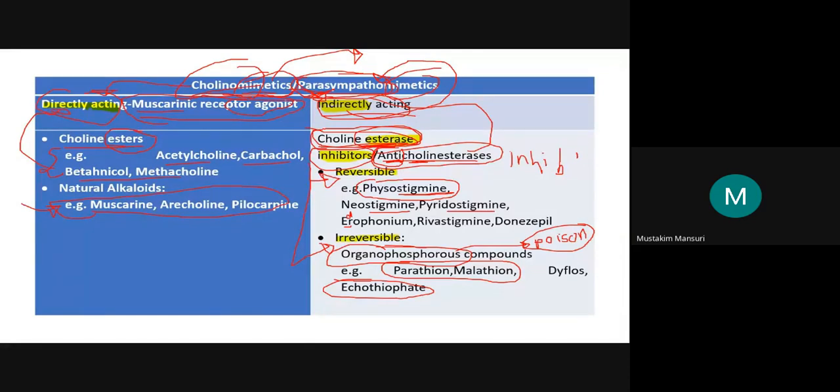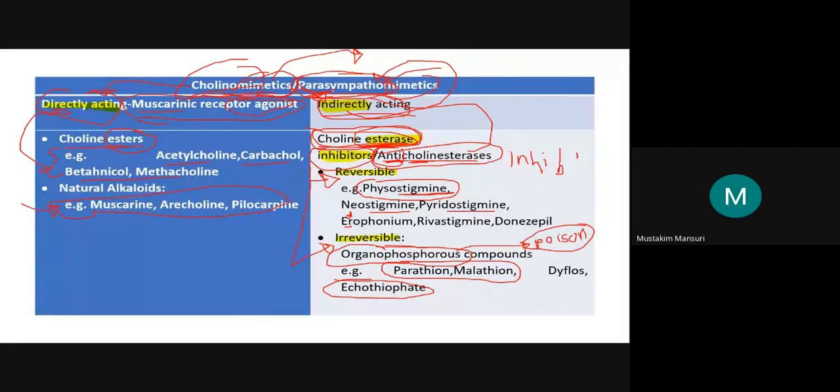What about the secretion? Increase. Again, repeat that statement: parasympathetic in general is excitatory. So here secretions will increase. So increased secretion.